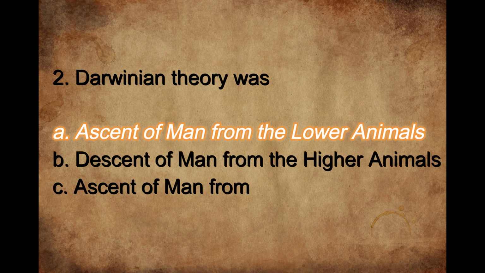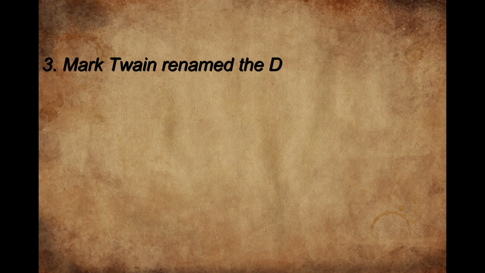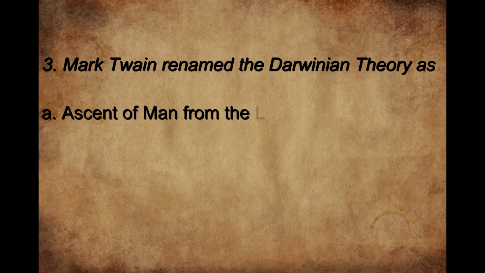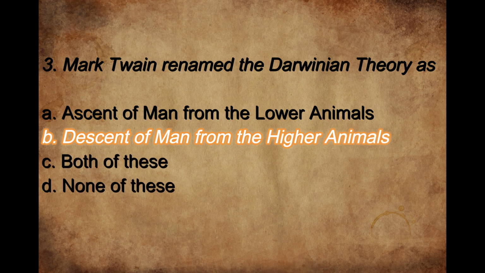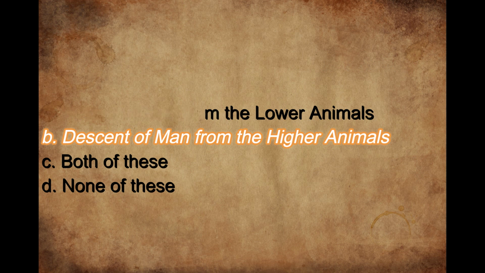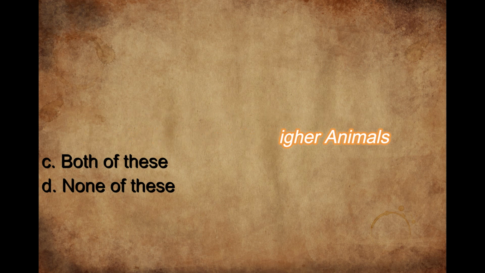Next question: Darwinian theory was ascent of man from the lower animals. The right option is A. Mark Twain renamed the Darwinian theory as descent of man from the higher animals. Darwin presented the theory known as ascent of man from the lower animals. But Mark Twain was of the opinion that in reality, it is not ascent from lower animals. Basically, it is descent of man from the higher animals.